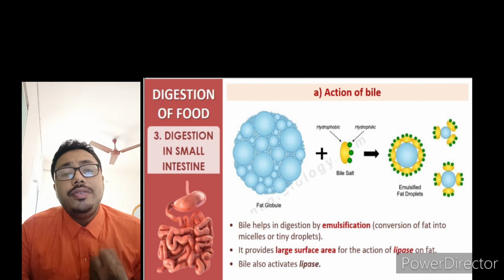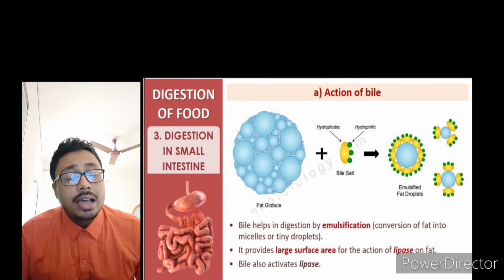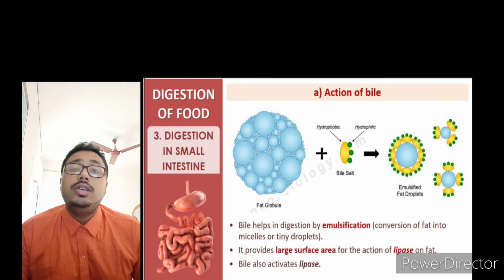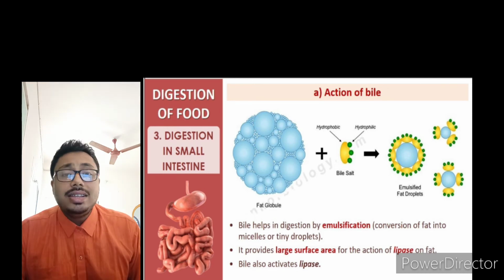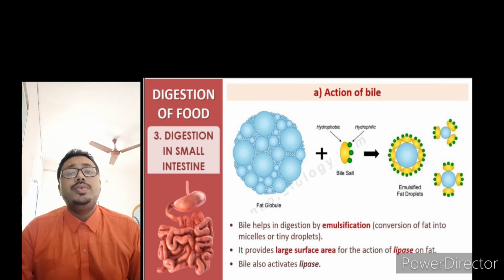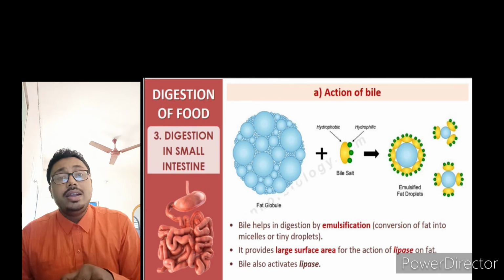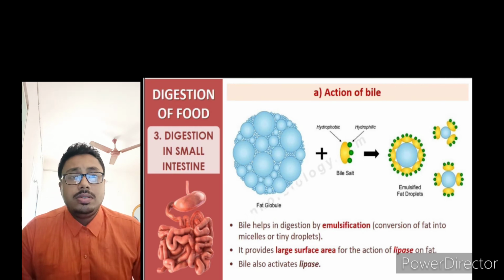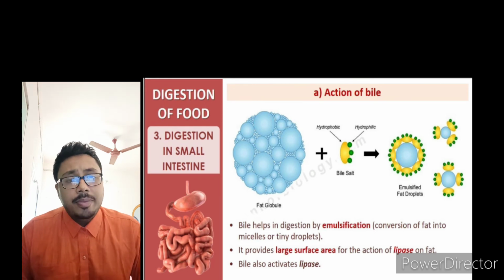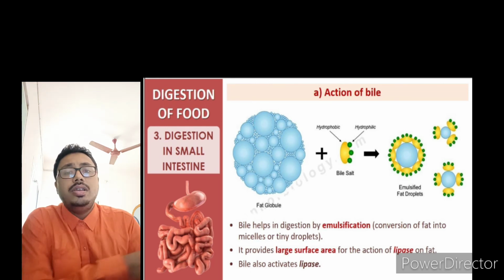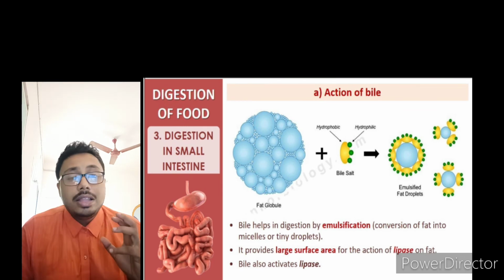Bile also activates the lipase. Lipase is the main enzyme for the breakdown of the lipid molecules. The lipid means fat molecules, right? So fat gets emulsified or fat gets digested with the help of bile because it activates the lipase which breaks down the fat molecules. It doesn't directly break down the fat molecules, it helps. It activates the lipase which in turn breaks the fat molecules, right? So it is clear. Now the pancreatic juice,